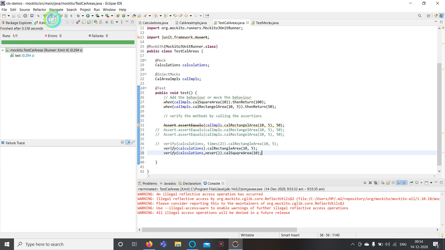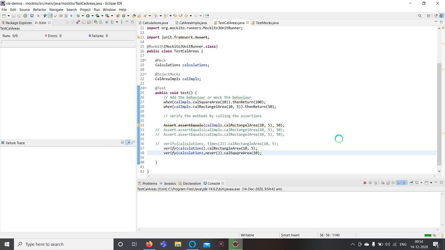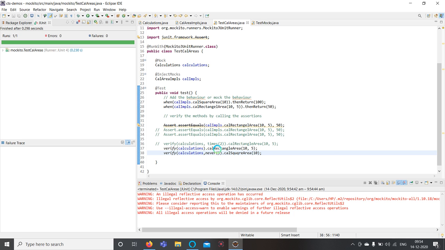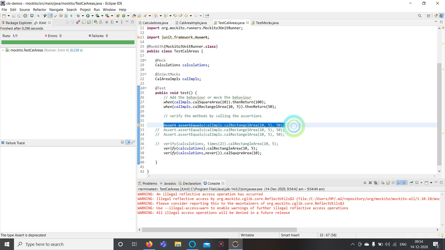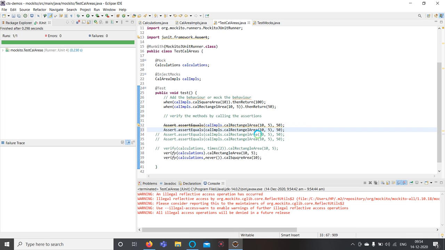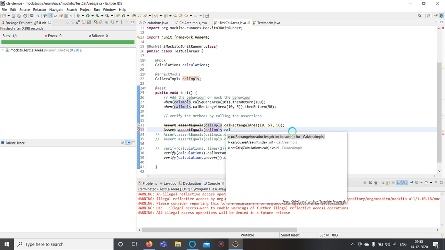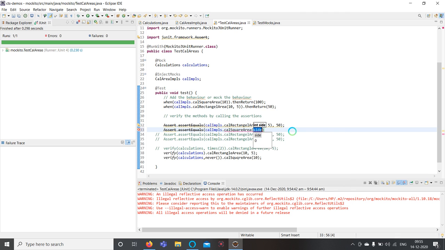Now, if you run this again, this test is also passed because in this example my calculate square area is never called. For example, let us say I call that method once. Instead of calculate rectangle, I will say calculate square here.